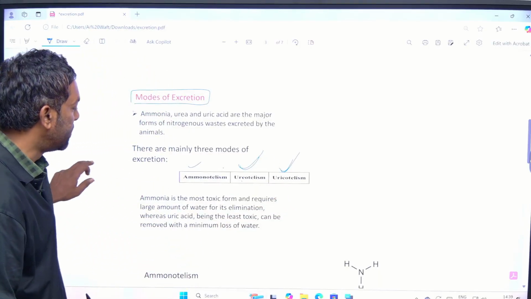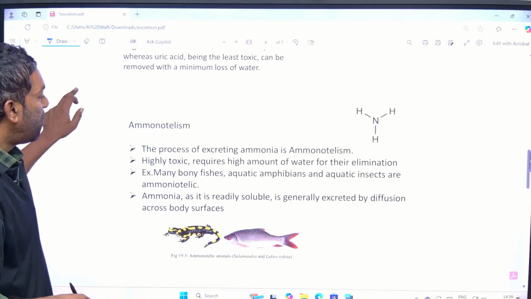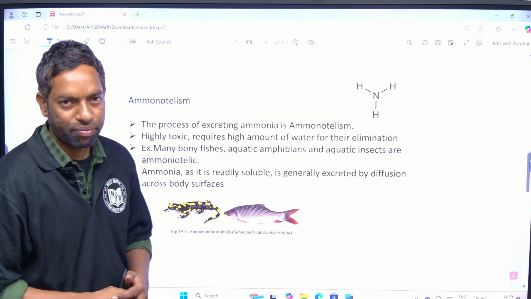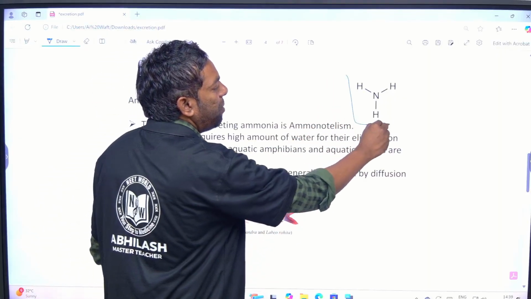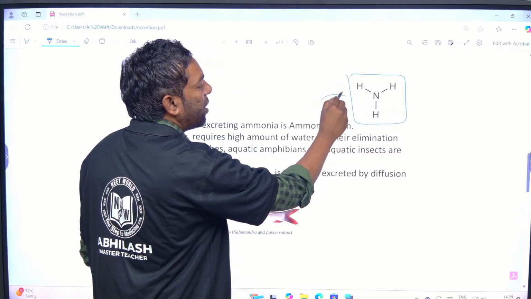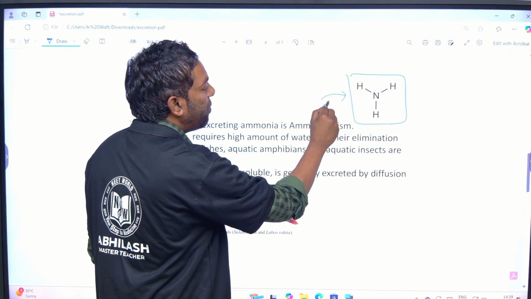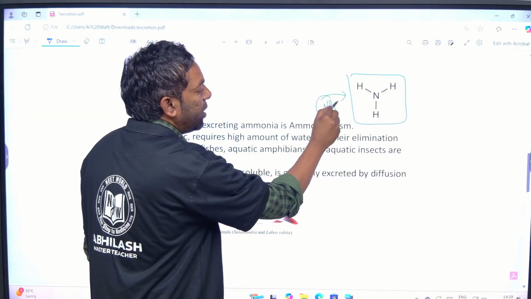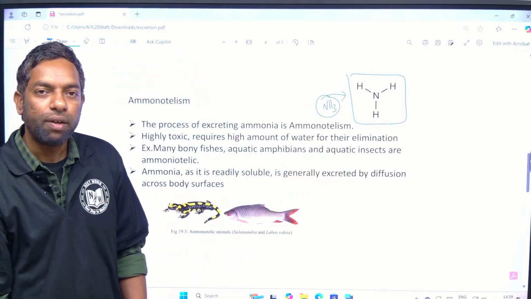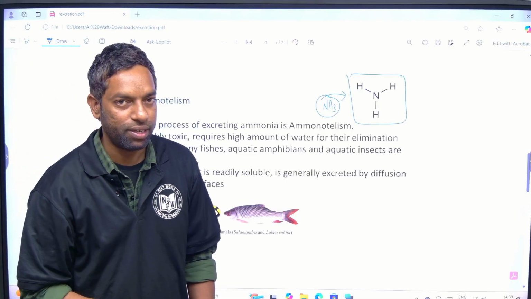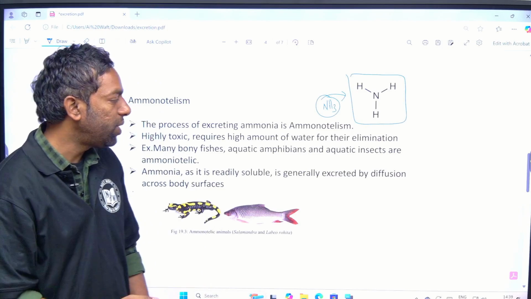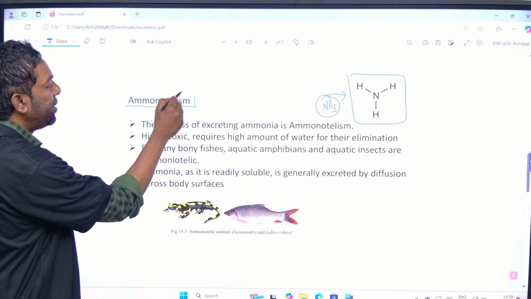Then what is ammonotelism? In ammonotelism, the animals eliminate ammonia, formula NH3, directly from their body surface. That is the process we call ammonotelism.